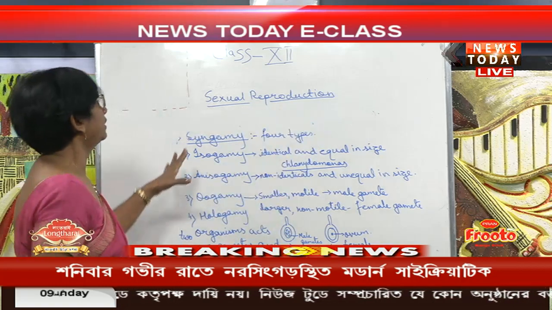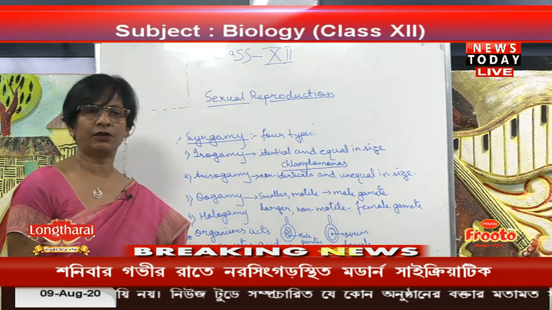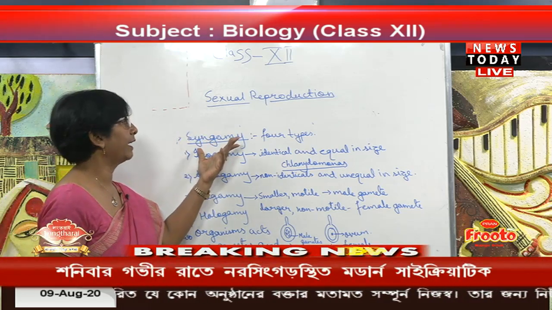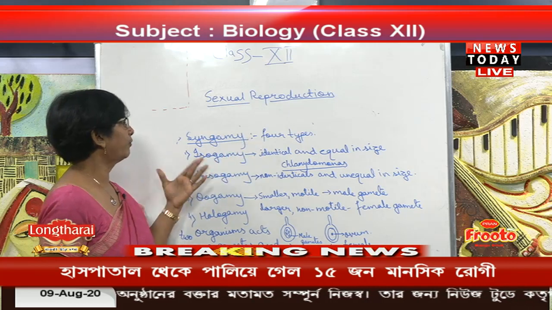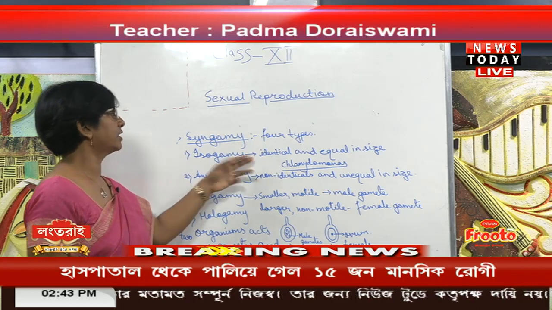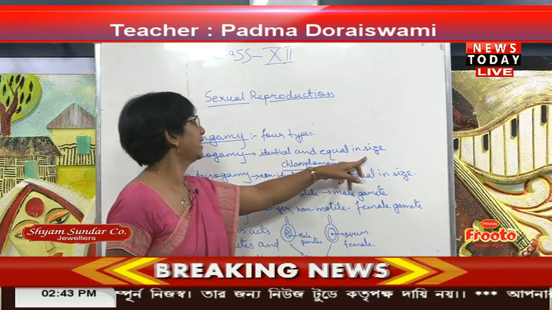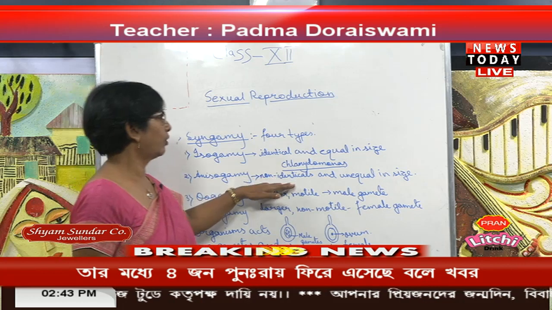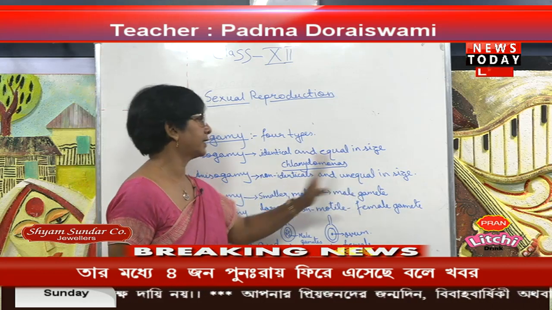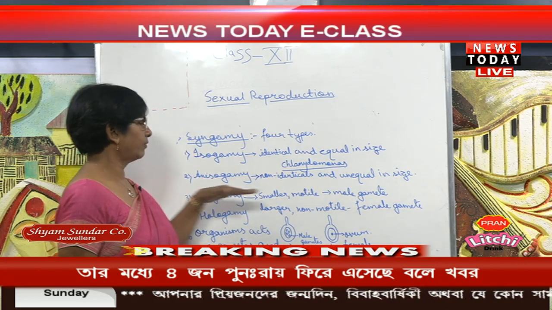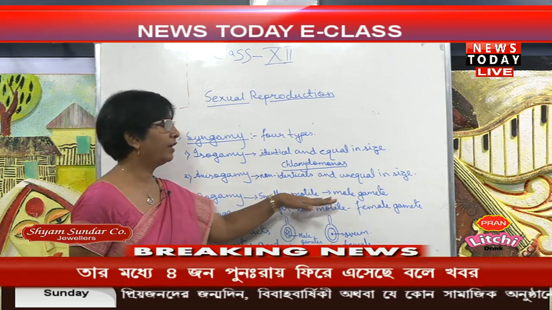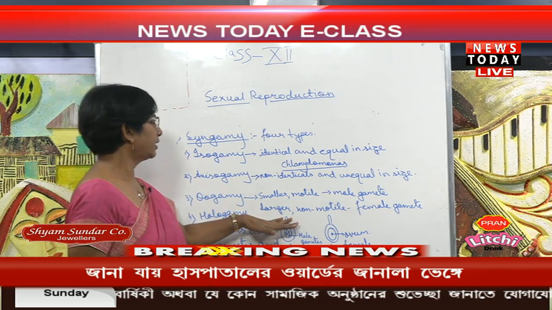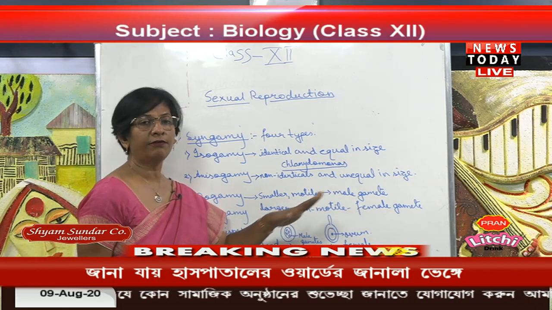So here we have seen that sexual reproduction is of two types, one is conjugation and another one is syngamy. Syngamy has four types: isogamy, which has identical and equal size gametes; anisogamy, which is non-identical and unequal in size; and oogamy, where the smaller motile one is called the male gamete and the larger non-motile one is the female gamete.